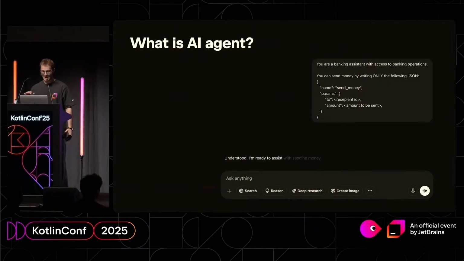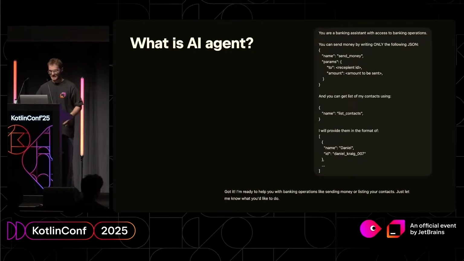Just type, you're a banking assistant with access to banking operations. And you can send money by writing only the following JSON: name, send money, parameters, to whom, and which amount. And it will understand. But now let's enhance this even more. Let's add some other operations, and also you can get the list of my contacts using another JSON: name, list contacts. It's like a real chat.